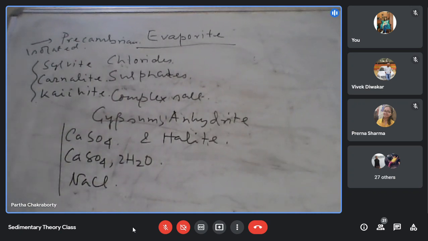People have studied at what conditions you actually get salt deposition. The salinity of the water column should be very high, and for that, how do you make the salinity of the water column very high? Where you have extreme evaporation. The evaporation should be high, and the dilution of the water column by entry of new fresh water should be minimal. If you can restrict the water column and evaporate it, then you can increase the salinity.